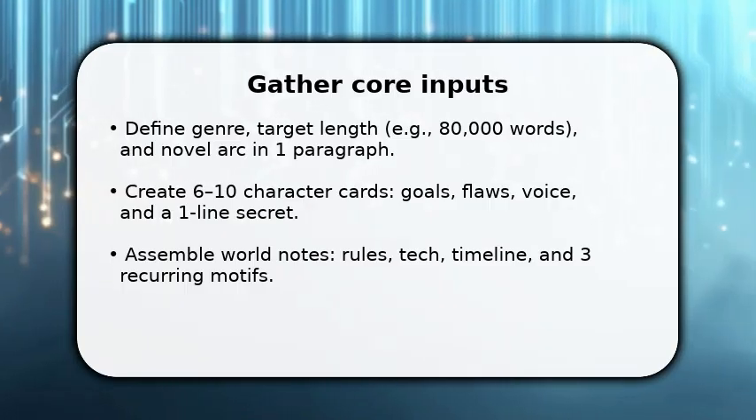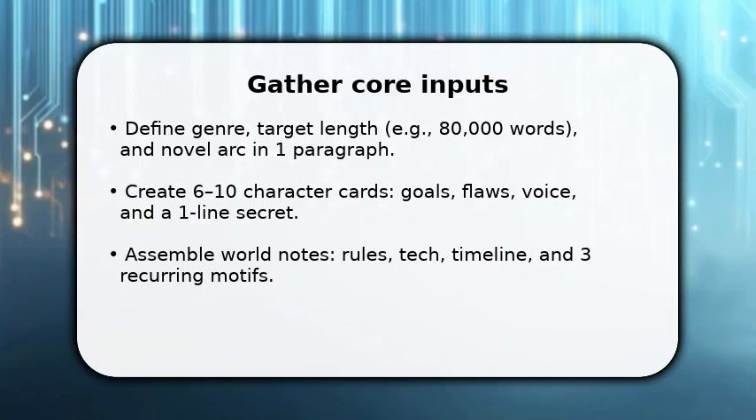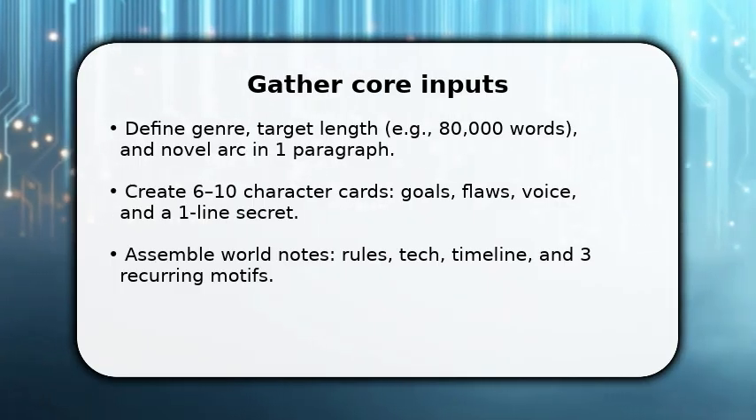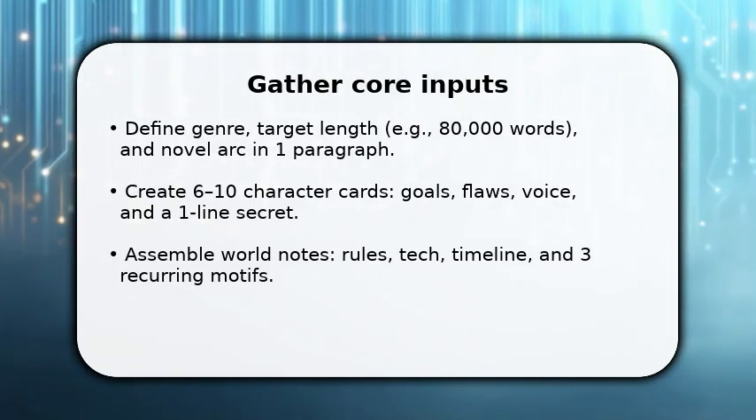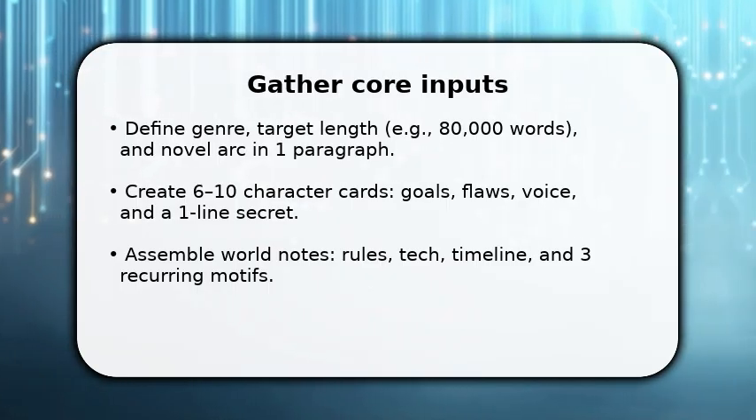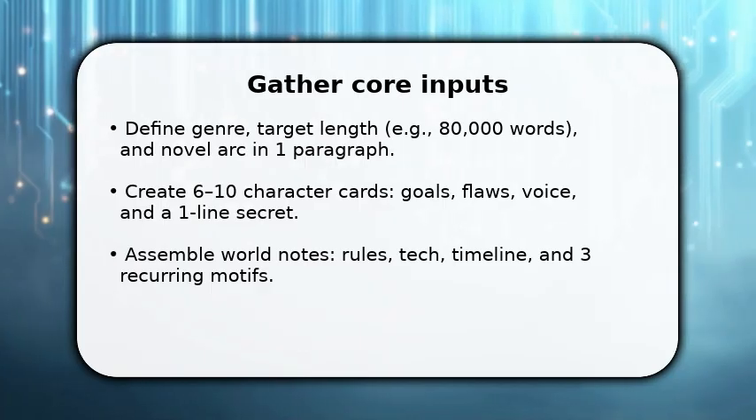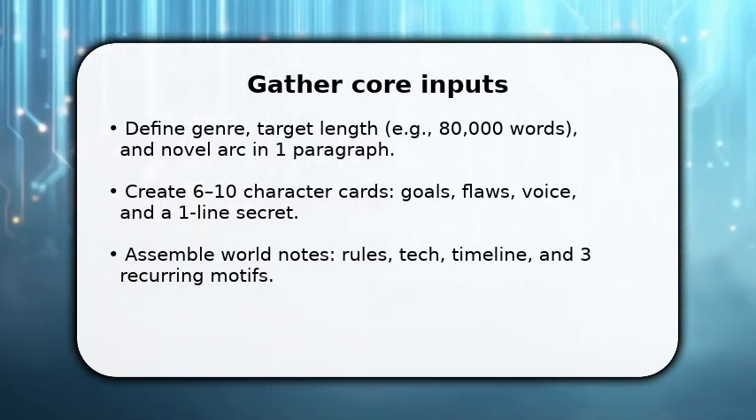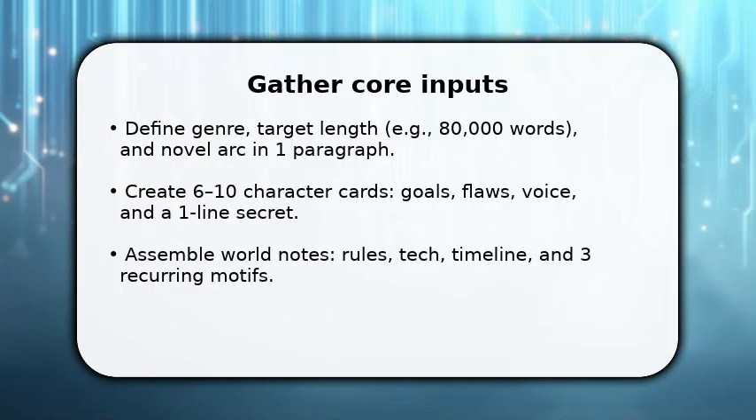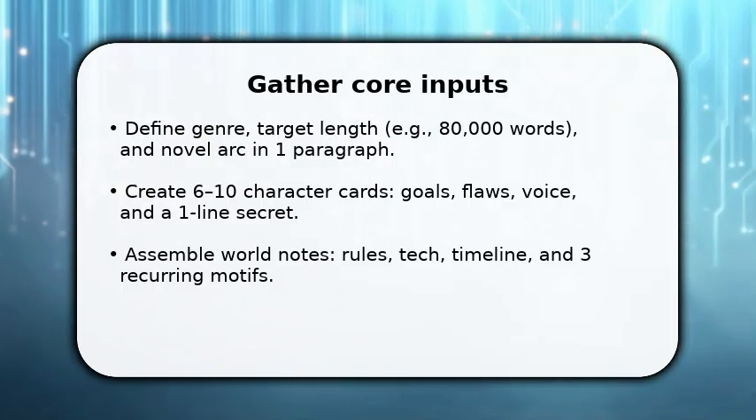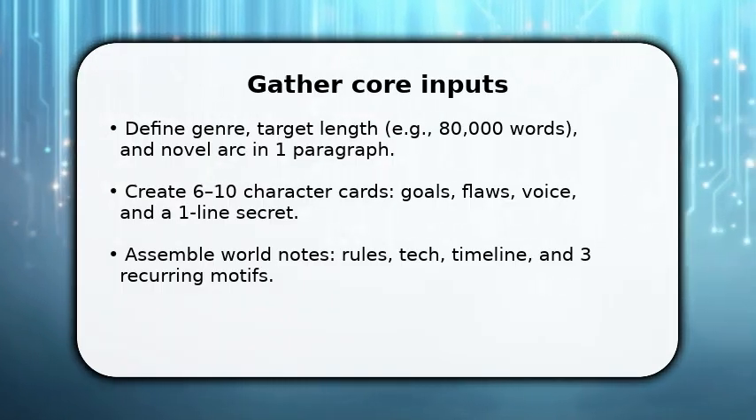You start by locking down the essentials so the AI writes with direction. Provide genre, target length, and a one-paragraph arc to anchor pacing. Then make 6 to 10 compact character cards containing goals, flaws, voice, and a one-line secret. These keep dialogue consistent. Add core world rules and 3 motifs so the model avoids contradictions.